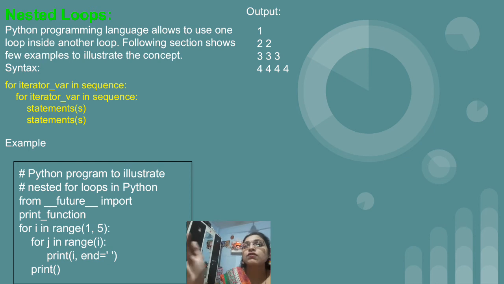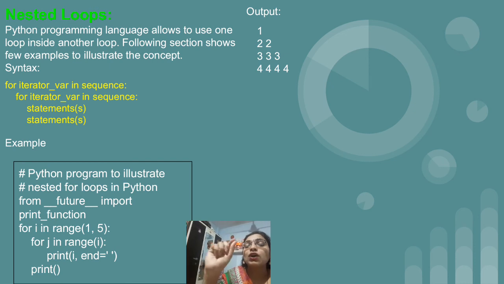After that, because of automatic incrementation, j will be 2, but 2 less than 1 condition is false, because of which the print statement outside of for j will get executed, means our cursor will point to the new line, and again now i will be incremented, that is i's value will be 2.